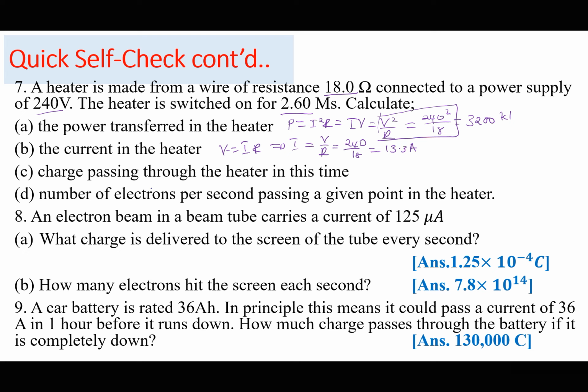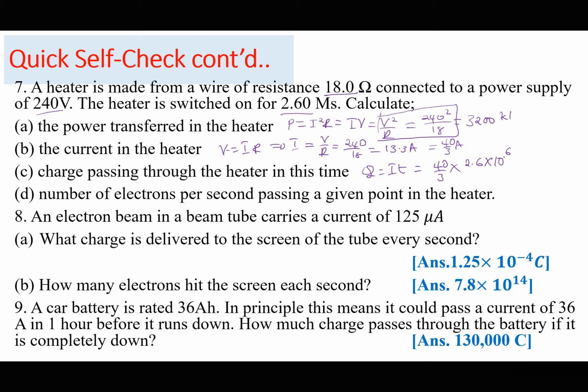Then calculate the charge passing through the heater in this time. So we have now the current. I think this is 40 out of 3 to be specific. So the charge is IT, where the current is 40 out of 3 times time. Time is 2.6 megaseconds, so times 10 to the power of 6.